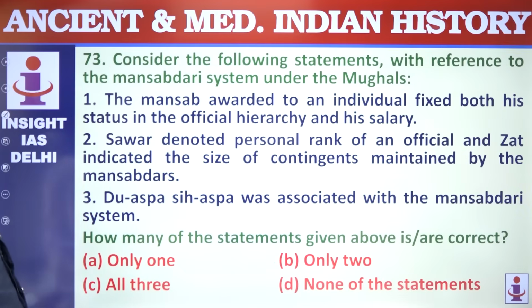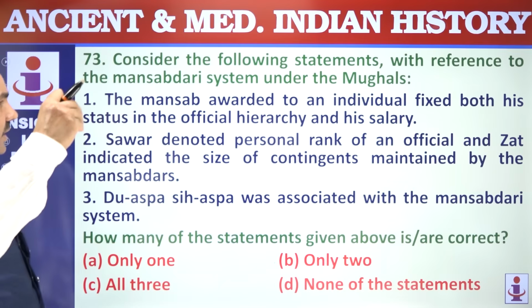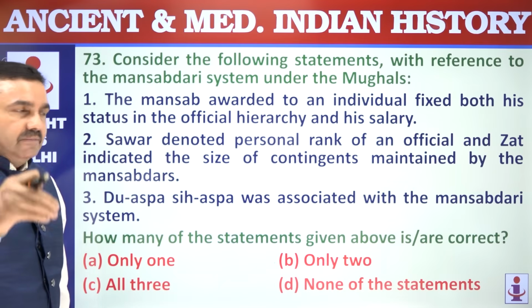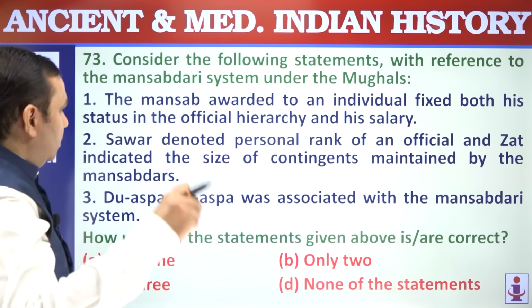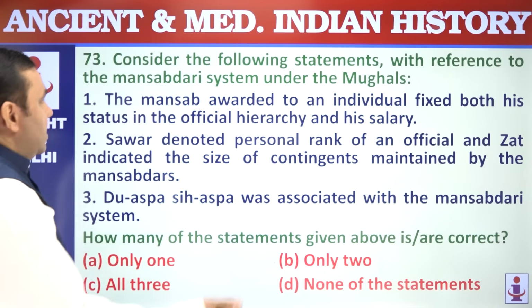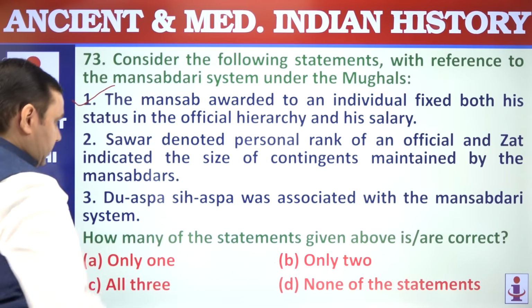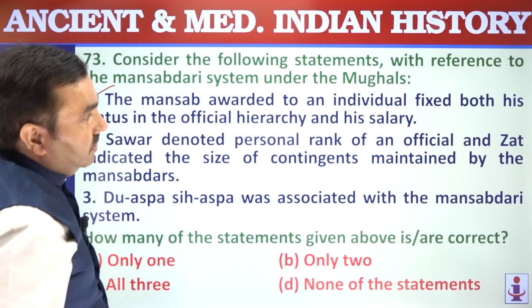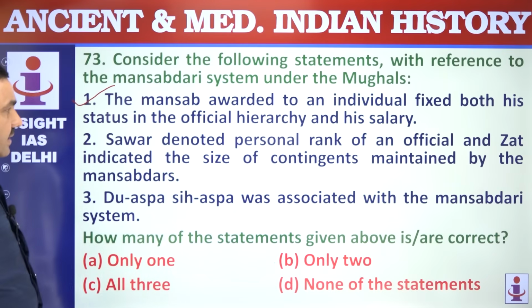Consider following statement with reference to Mansabdari system. Mansabdars were the officers of Mughal Empire, or every officer was known as Mansabdar. Mansab means rank. Rank holder was Mansabdar. First is correct here. Individual, both his status and salary were fixed.